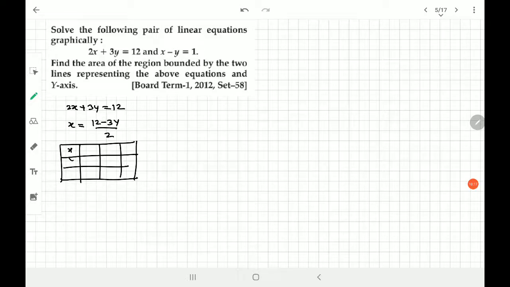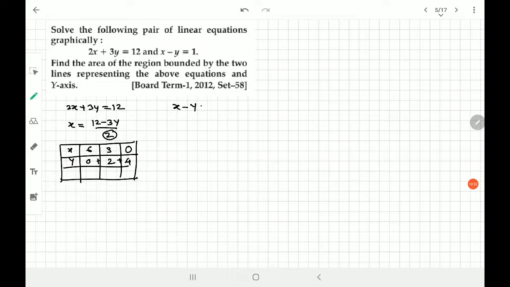So if I choose y as 0, I get x equal to 6. If I add plus 2 in the chosen value, I get 2 here. So 2 3s are 6 and the answer is 3 here. And if I choose another plus 2 here, I get 4 and the answer is 0. So I got the first equation table done.